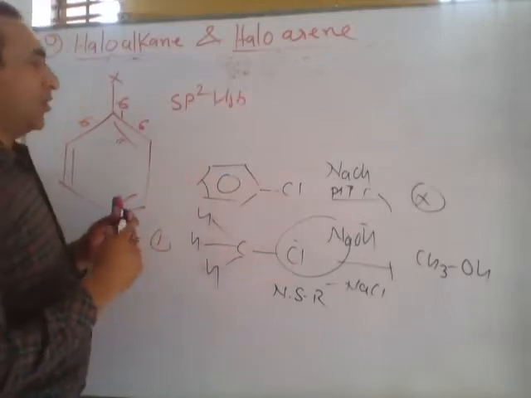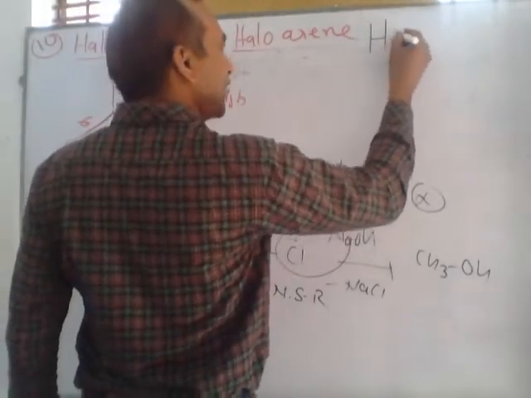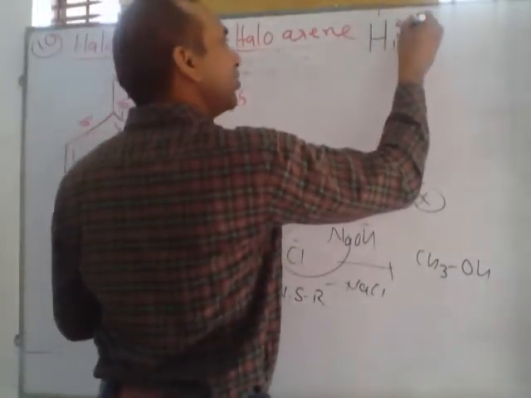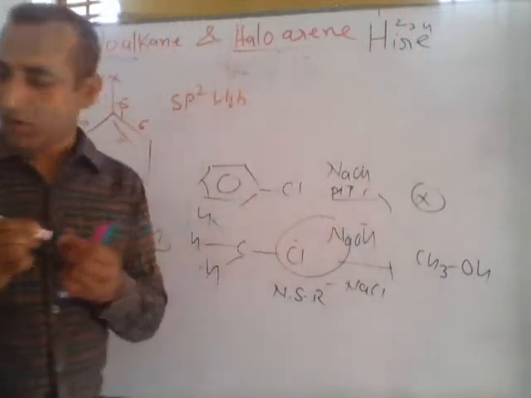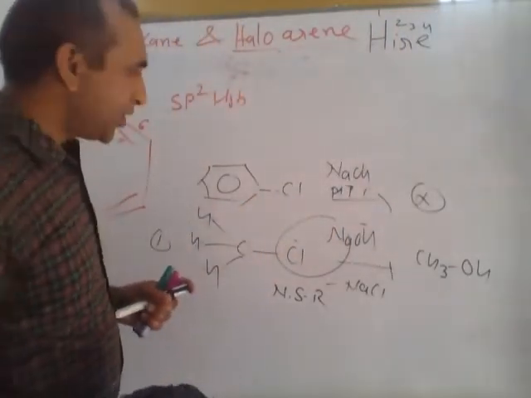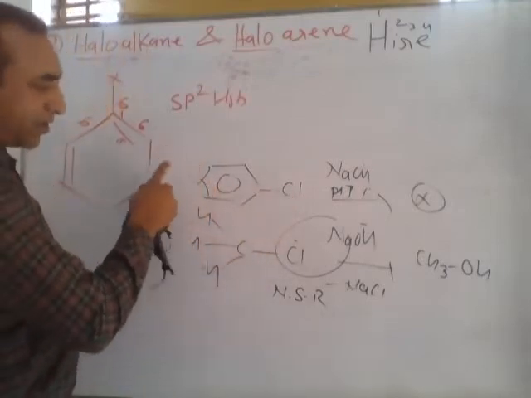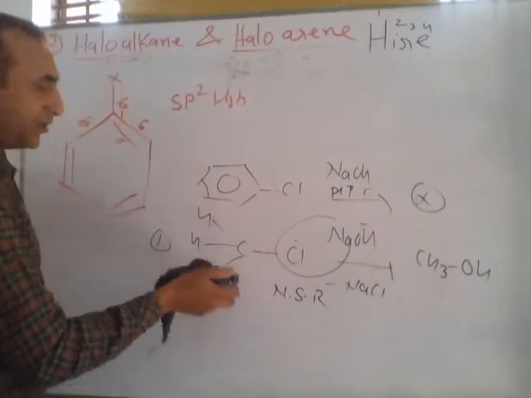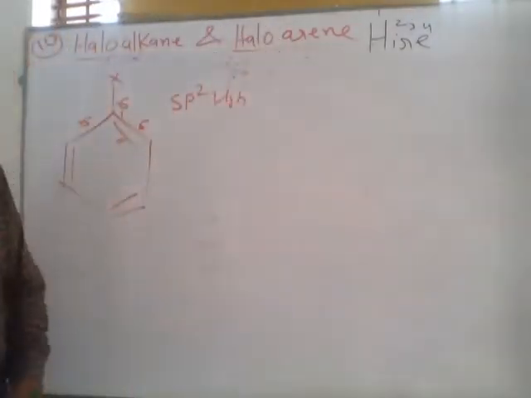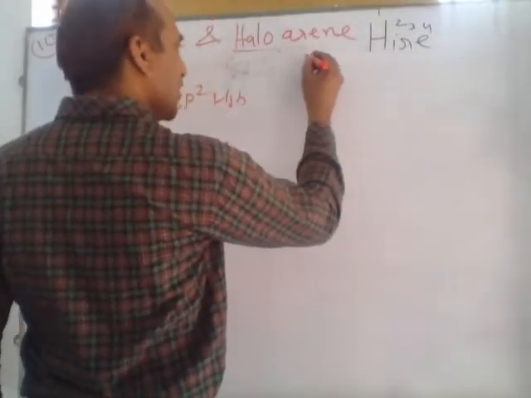Give the reason. So reason we can easily remember by HIRE. There are 4 reasons. 1, 2, 3, 4. Do you understand the meaning of question? Question is haloarenes are less, otherwise least reactive than haloalkane. Give the reason. So trick is to remember the reasons. HIRE. Number 1, H.